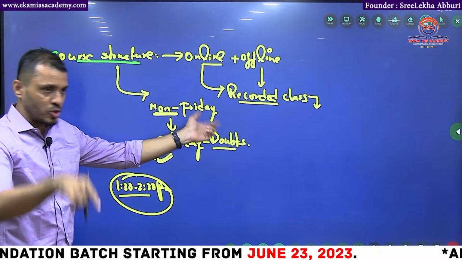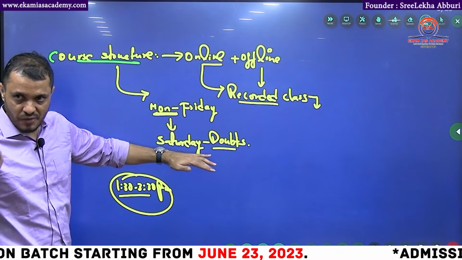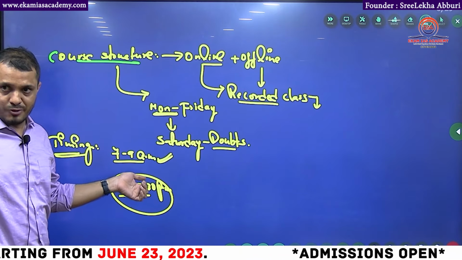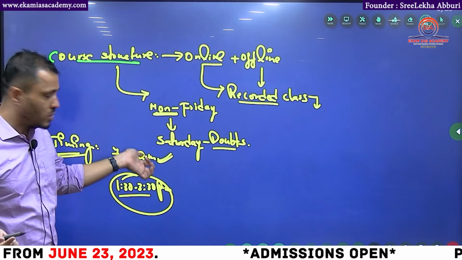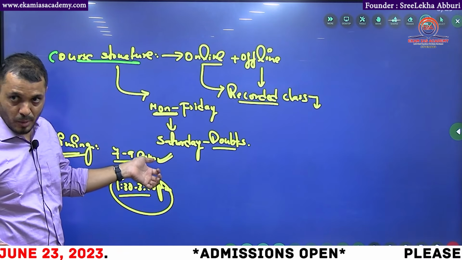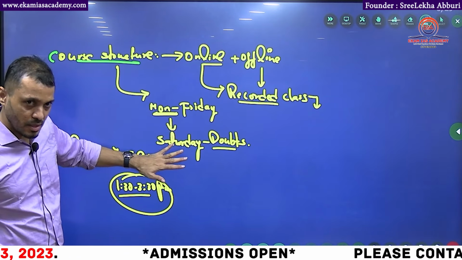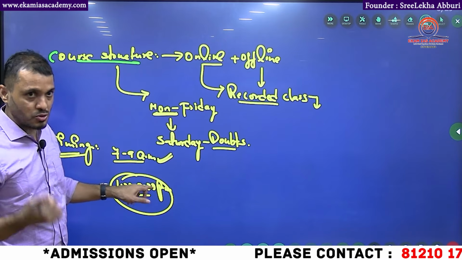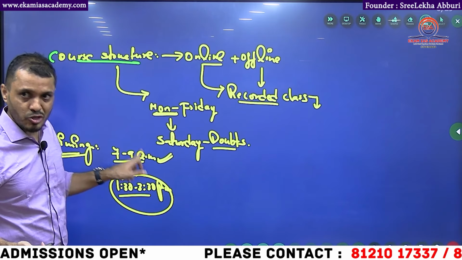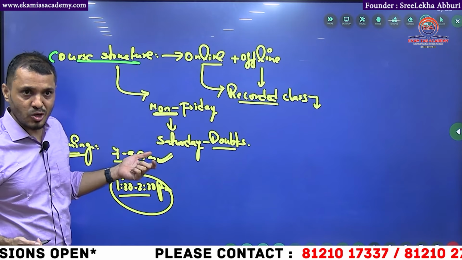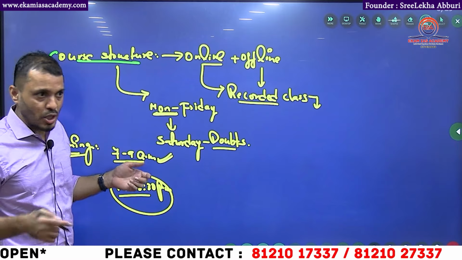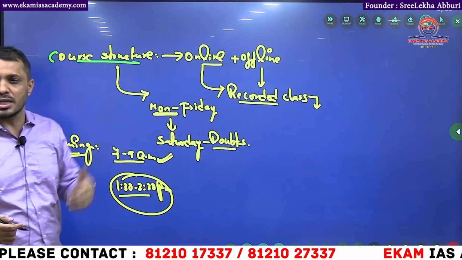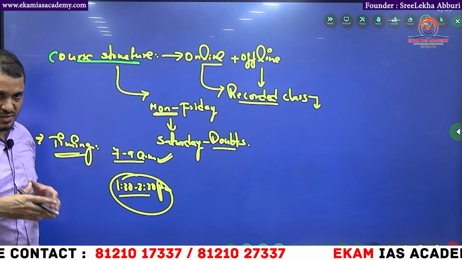And if you are in Hyderabad, you can meet me daily after the class. For example, my class will be 7 to 9. If you are occupied till 11 o'clock or 10:30 in other classes, you can ask me and come at an appropriate time, and get your doubts cleared. Actually, this is the most convenient time for me, but from the students' point of view, I think 7 to 9 a.m. is an early time and is always good for you, because once you are done with this, then for the rest of the day, as the day progresses, a lot of deviation will come, students. That is the first thing.